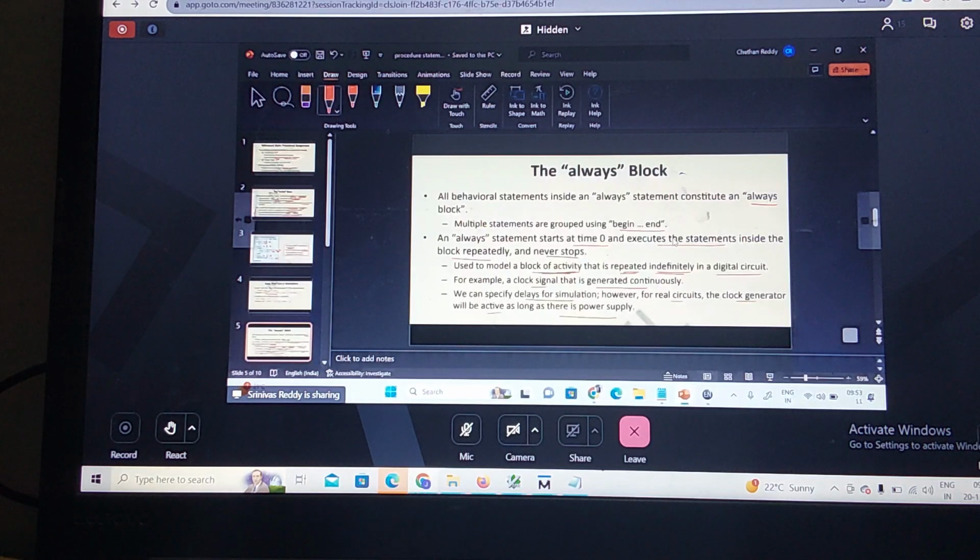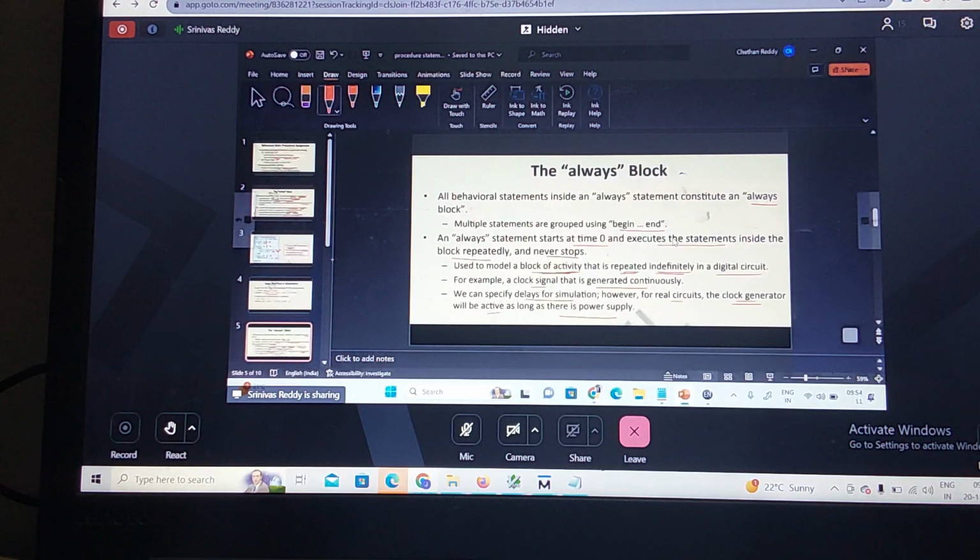When you convert your design file with the simulation time, the way you want to bring the output at different simulation times, but when you convert this into hardware, gate level, these delays will not be what? Synthesizable. Okay, so you can specify the delays in the always block. Correct? We'll talk more about time controls and delays, the types of delays in the behavioral model style. We'll see.